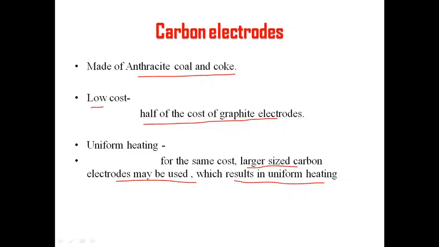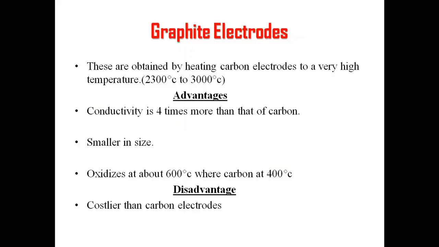Similarly, let us understand the important points of graphite and self-baking electrodes. Graphite electrodes are obtained by heating carbon electrodes to a very high temperature.